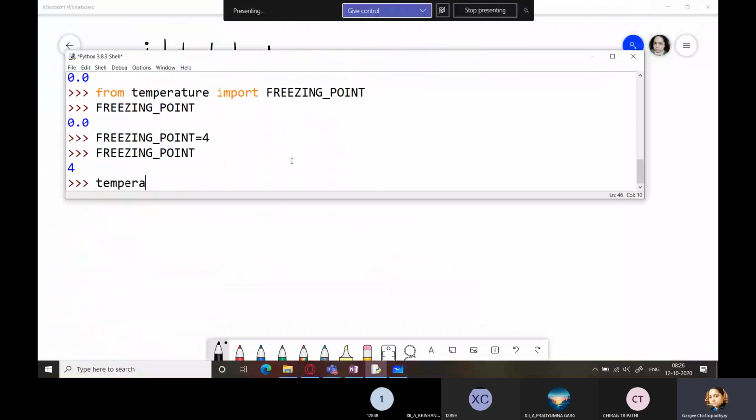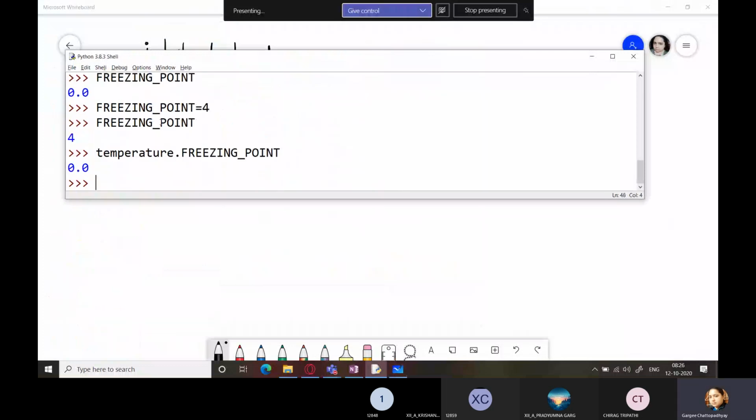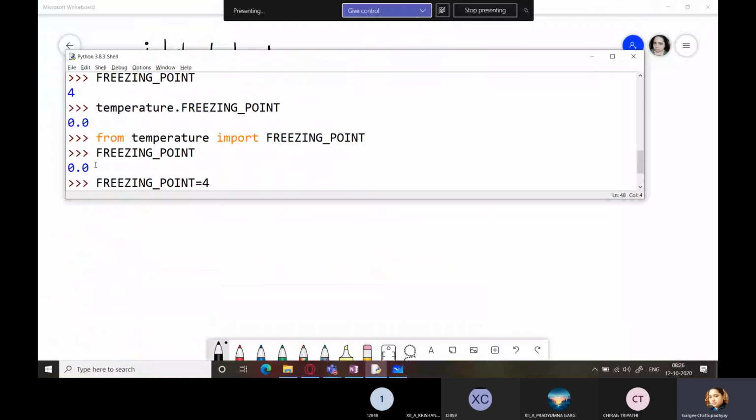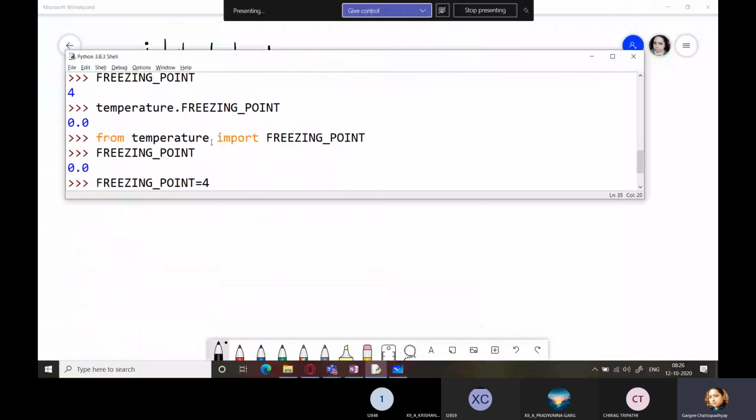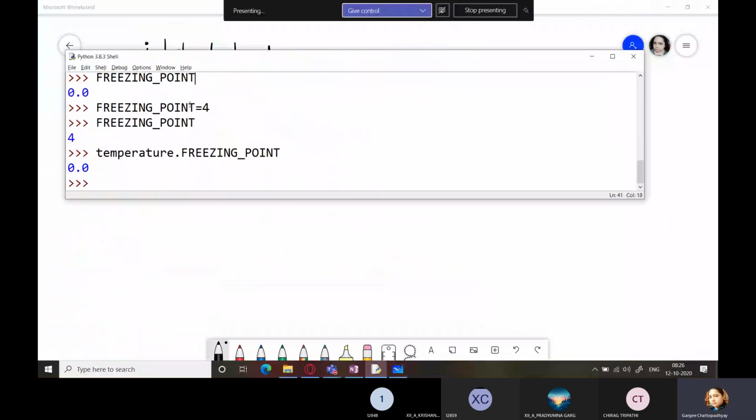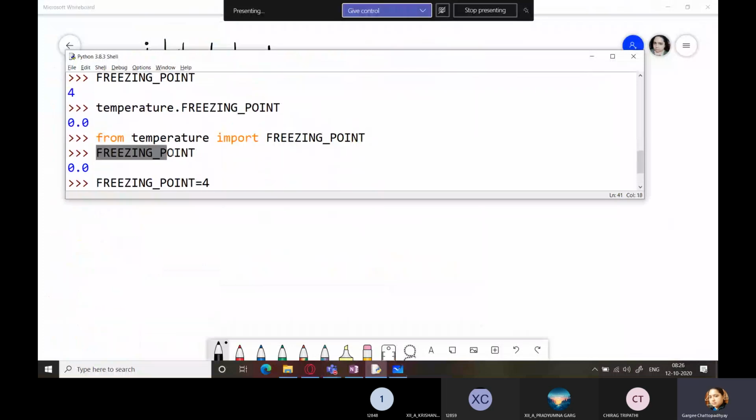Let me do it this way. Right now, see, when I had not created this, you can see that I have written here after this statement, freezing point 4, it was the previous run. After that, I imported only freezing point from the module named temperature, and I simply printed freezing point.